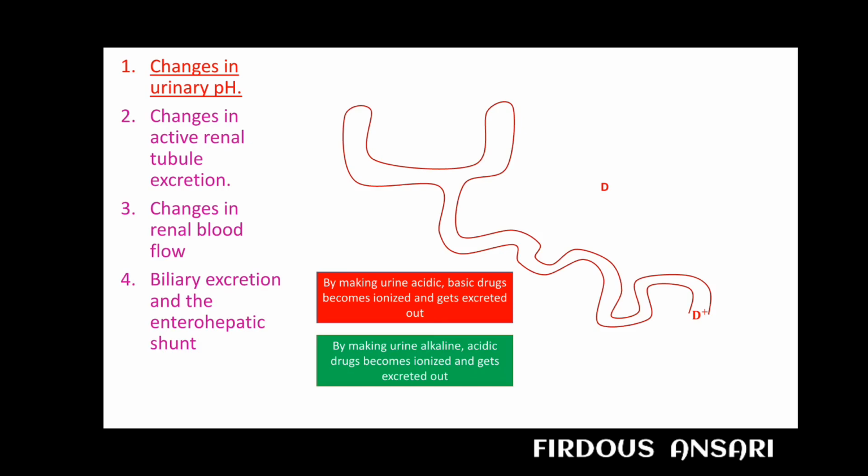So if we want an acidic drug to be retained in our body, we should make the urine acidic. But if we want that acidic drug to be excreted out of our body, we need to make the urine alkaline in pH.